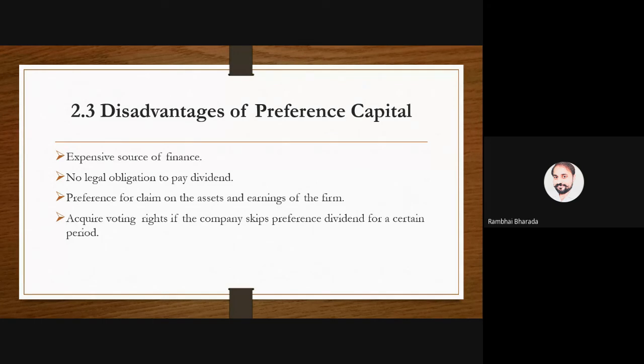So this is all about the preference share capital. This is enough for today. And if you have any query, any question, please let me know.